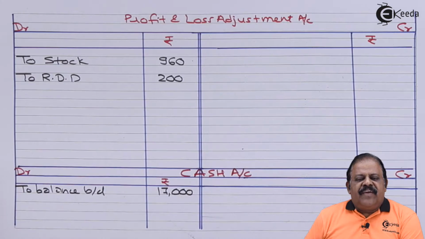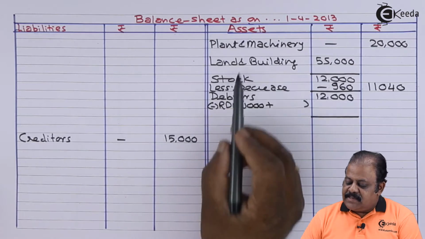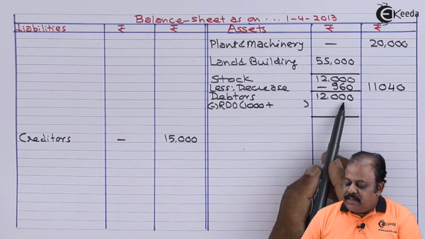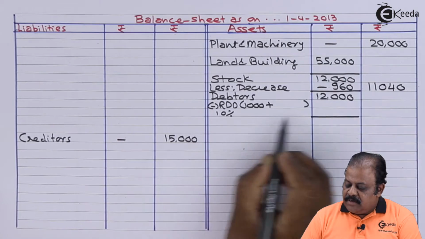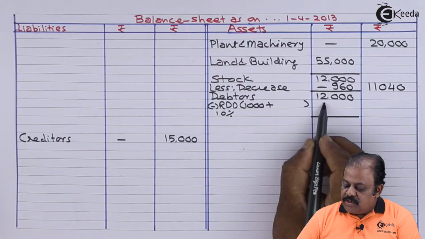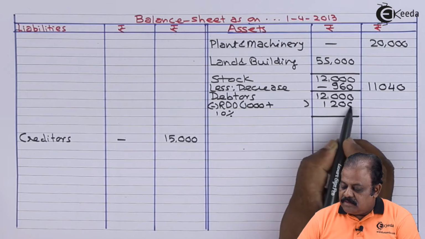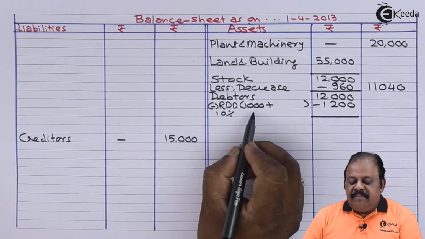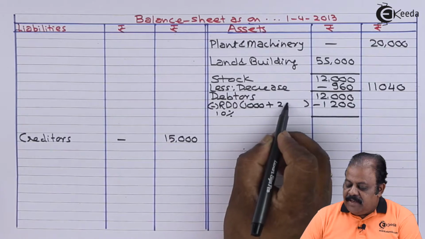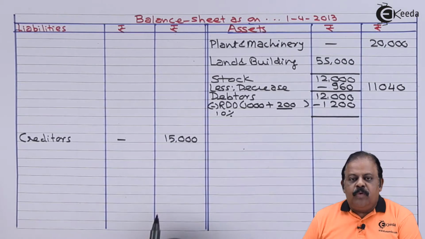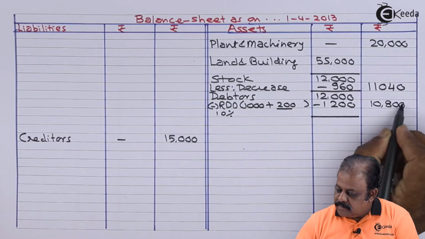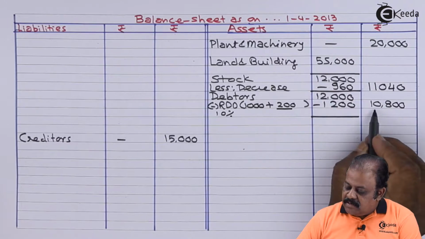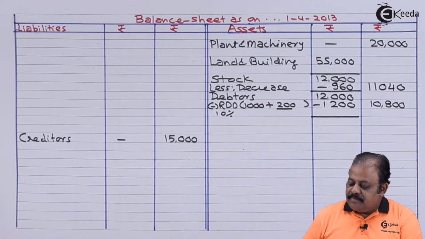It will have another effect in the balance sheet. New balance sheet, asset side, debtors we have 12,000. RDD required is 10%, that is 1,200. Already we have RDD 1,000. It will be increased by rupees 200. So net debtors are 10,800.